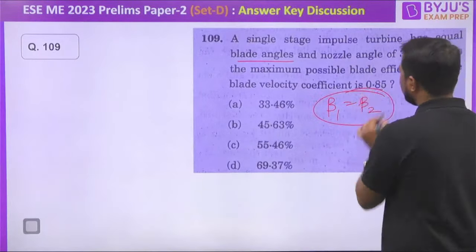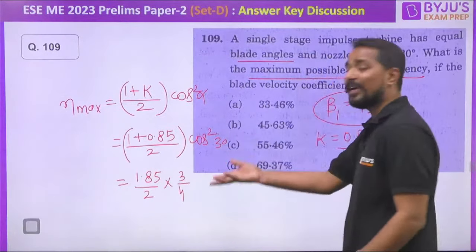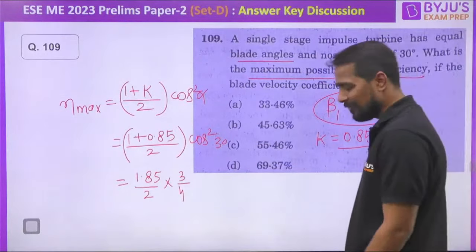So it will be equal to 1.85 divided by 2 into 30, means 3 by 4 root 3 by 2. I have just done the square. For the answer we are getting, I have already calculated. The answer is, my dear, 69.37. Yes, 69. D is the answer.